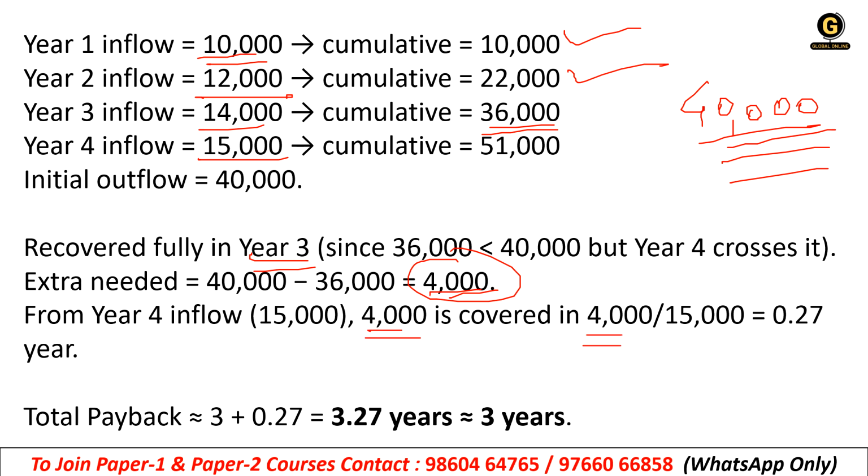So 4,000 divided by 15,000, we have 0.27 year. So total payback is 3 plus 0.27, that means 3.27 years. Payback period will be 3.27 years. So basically we consider it 3 years. Okay, so the right answer was 3 years.